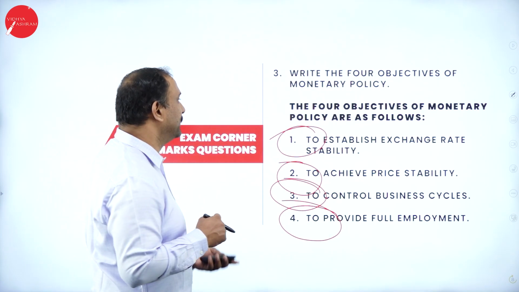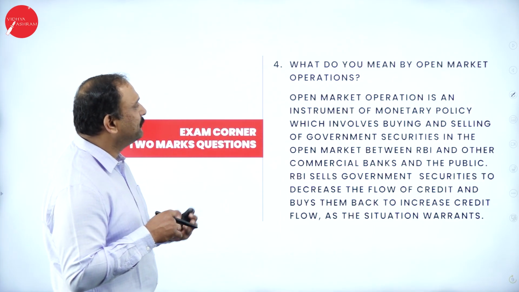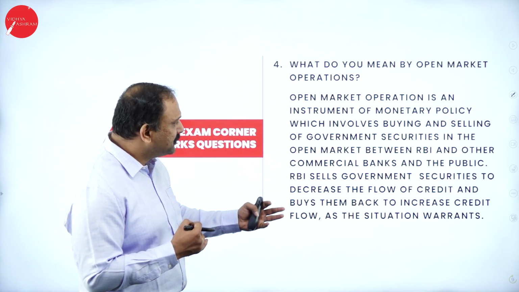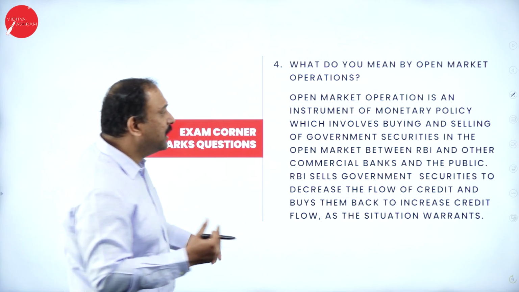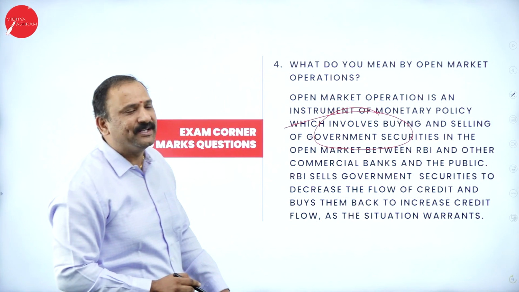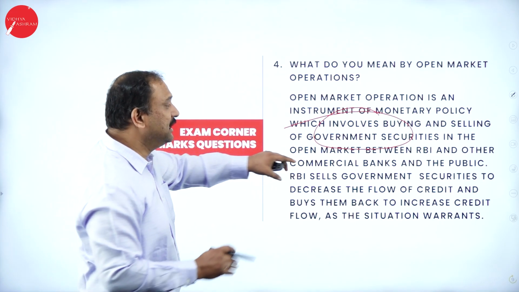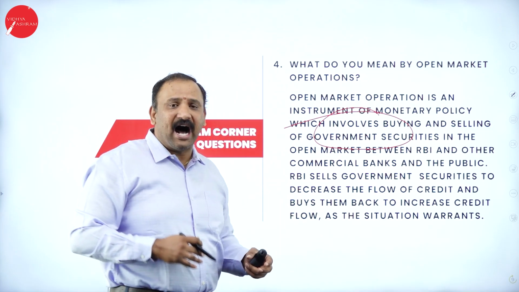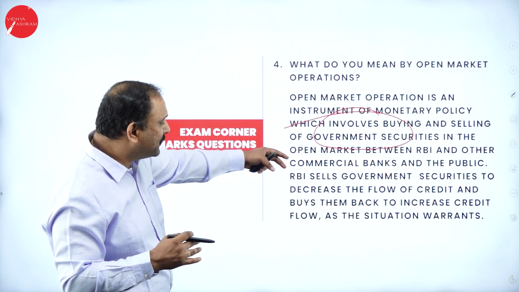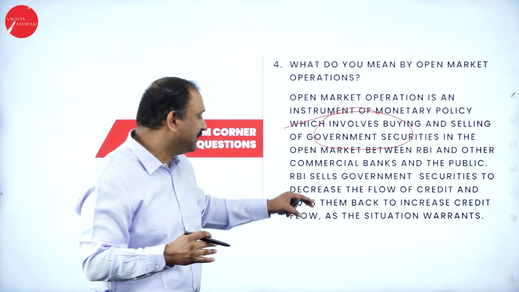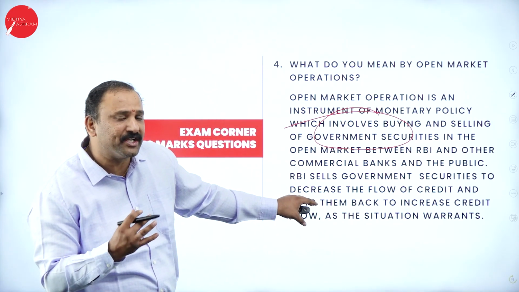Followed by, what do you mean by an open market operation? An open market operation means that it's an instrument of the monetary policy which involves buying and selling of government securities in the open market. Now that's a transaction which RBI does with the commercial banks. RBI will sell government securities to decrease the flow of credit and buy them back when the credit flow increases, as the situation warrants.